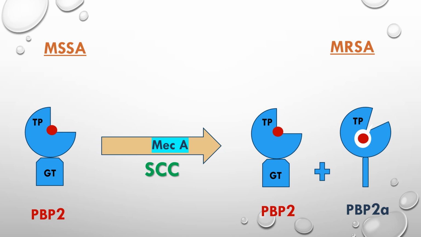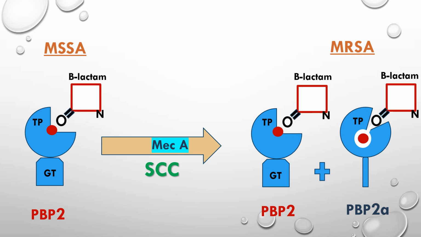But when Staph aureus gains the mecA gene on what's called staphylococcal chromosomal cassette, which is a transmissible genetic element, this gene produces and synthesizes a penicillin binding protein 2A, which is resistant to beta lactam ring, because its active site serine, the red ring or red dot, is buried deep in the cleft. So the beta lactam ring cannot reach this active site serine and cannot inactivate this penicillin binding protein 2A.